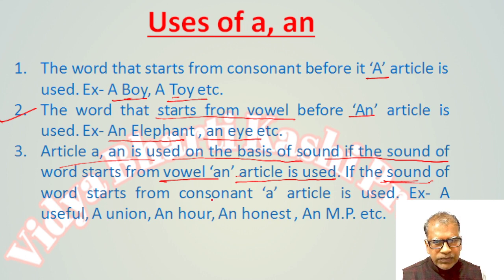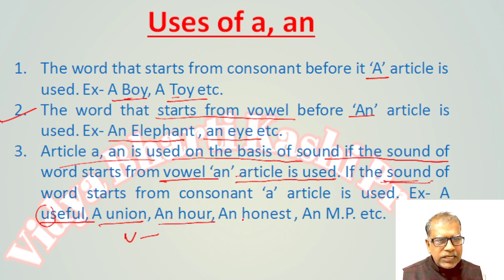For example, a useful. In this word, U is a vowel, but the sound of U is a consonant, "ya". Just like it, a union. U is a vowel, but the sound of U is "ya", so we use "a" before this word.